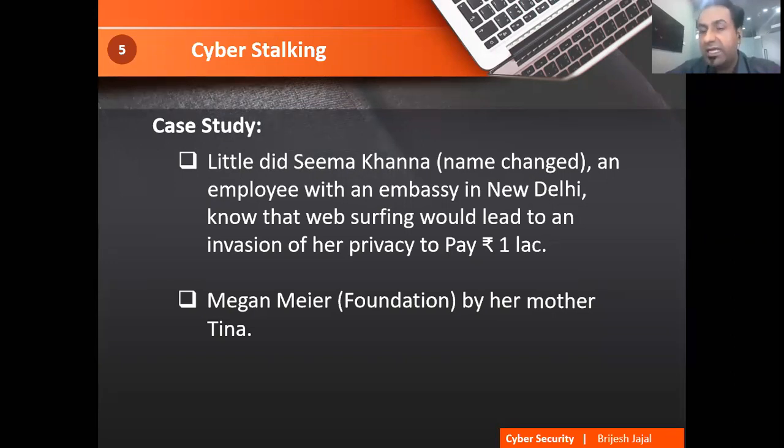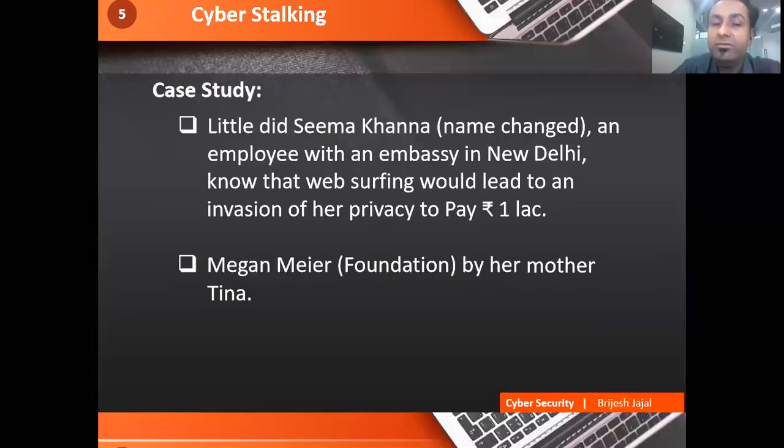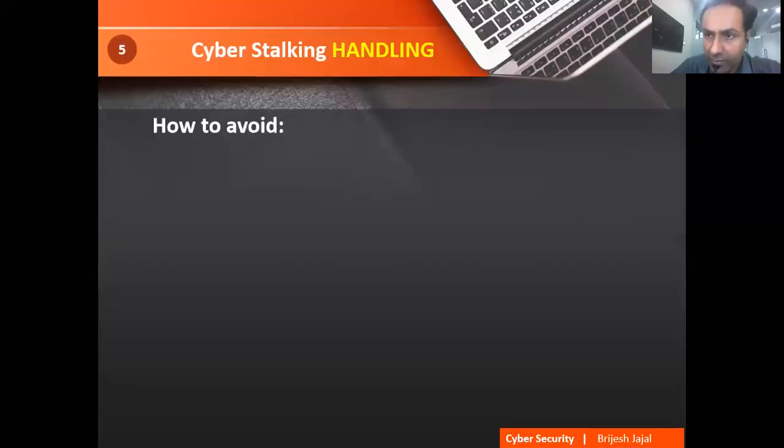So these are social issues which need to be addressed. It is very serious. So her mother Tina has started a foundation. She is also joining these types of cybersecurity awareness programs, and she keeps telling people not to worry, but to be alert enough, vigilant enough, right? So this is about cyber stalking.